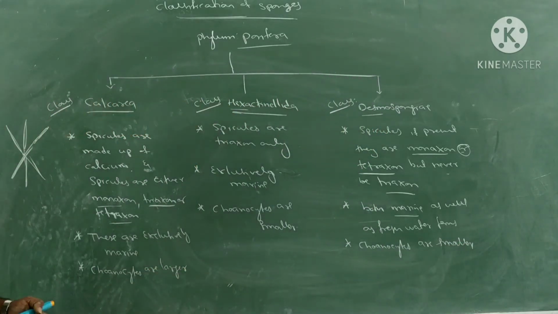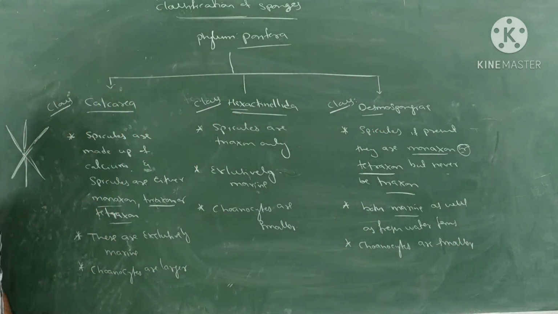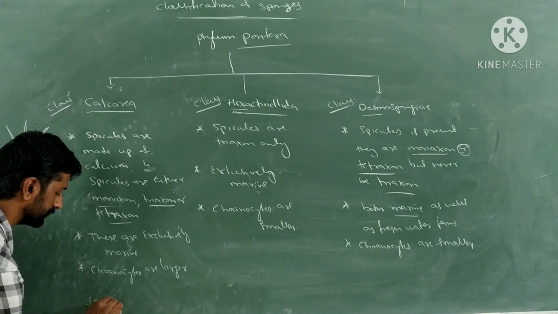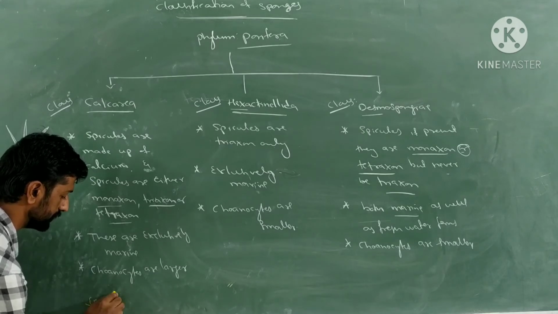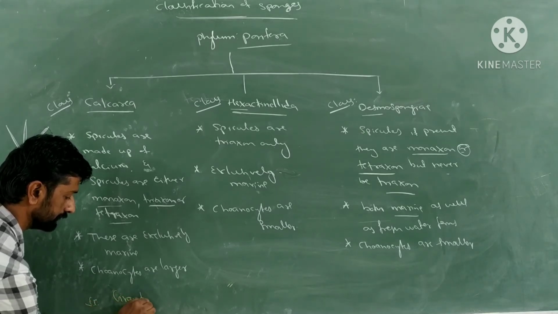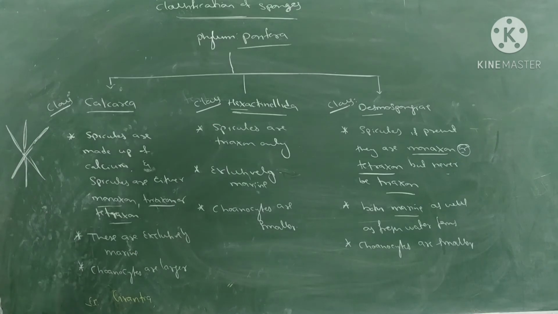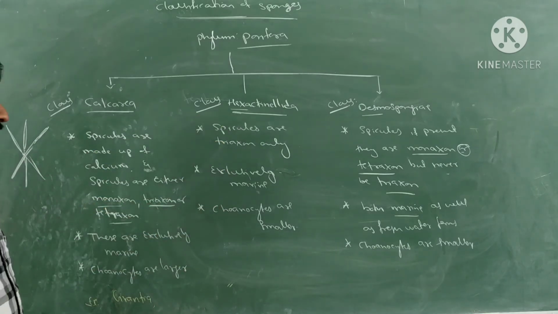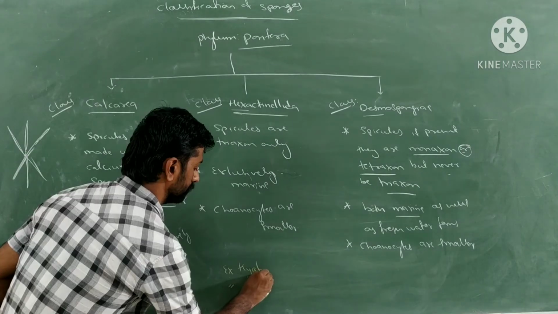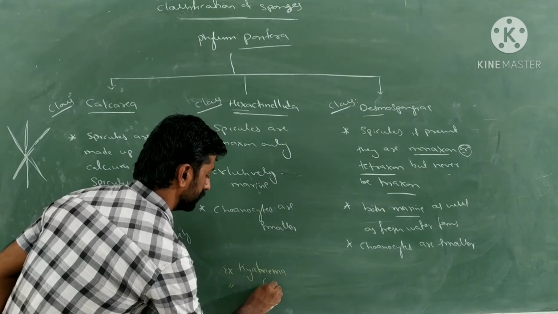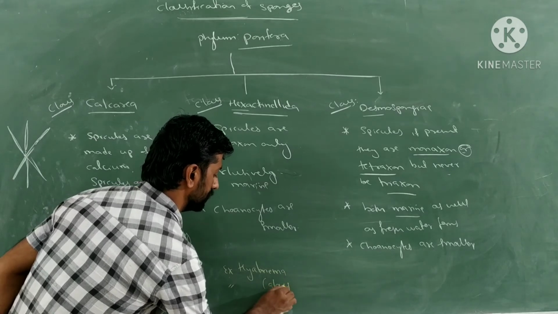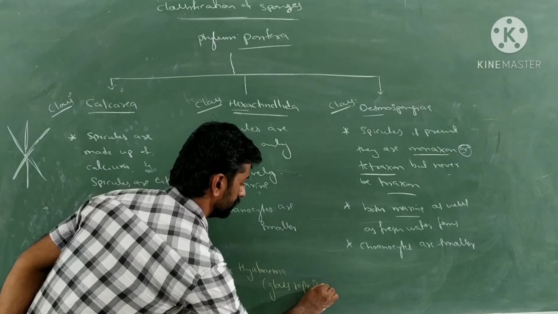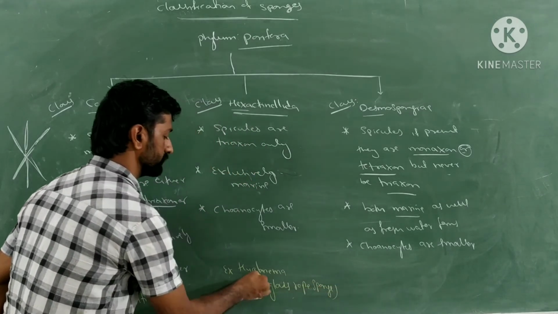Let's write some examples for them. For example, for Calcarea, you can write the example here. Example is Grantia. And for the Hexactinellida, let's write the example Hyalonema, commonly called the glass rope sponge. Remember the common name as well as the scientific name.